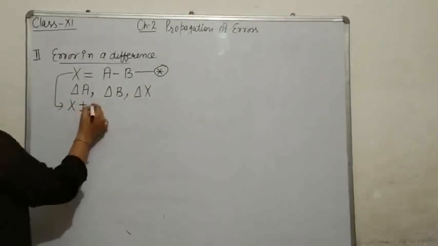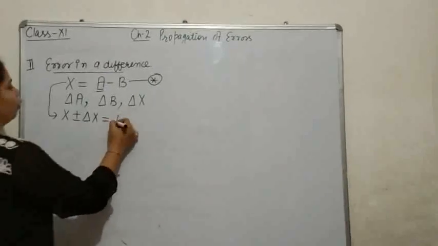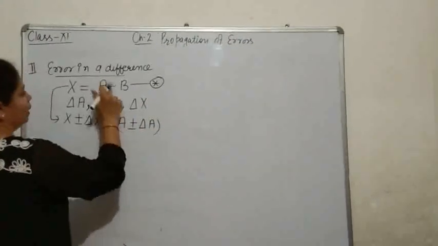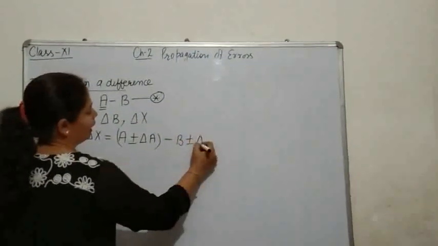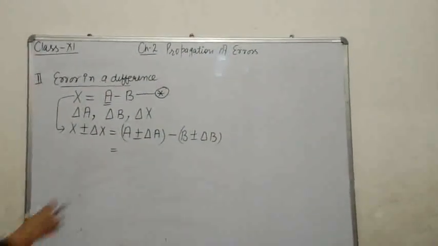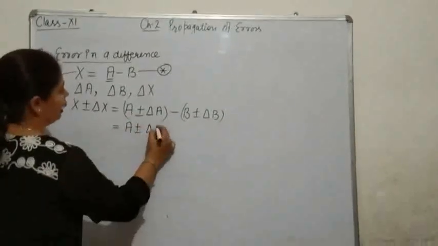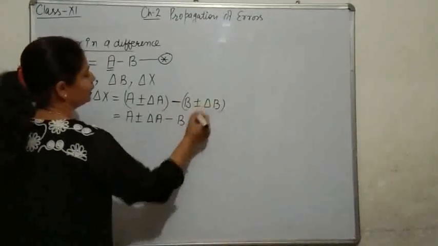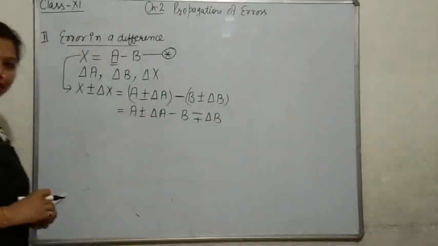So how can we continue? X plus minus delta X, that is equal to A. A is having error. We will denote it by A plus minus delta A. It is our A, subtraction operation. Now B, that is equal to B plus minus delta B. As we have done in our previous part, we have removed brackets first. Doing it in the same way, A plus minus delta A minus B. As subtraction is there, changing the sign, minus plus delta B. Clear up to now, students?